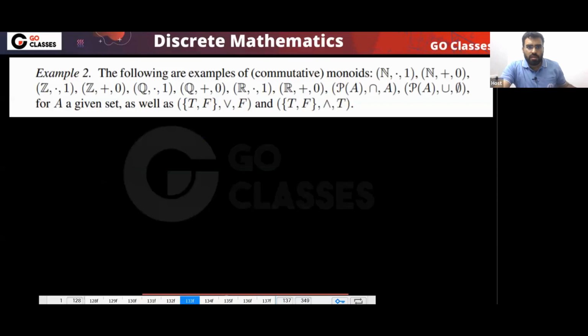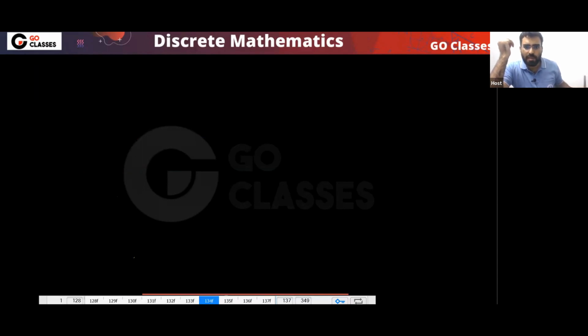Now, let's see this one. The following are examples of commutative monoid. You can notice, for example, this is the example of commutative monoid. N comma multiplication comma 1. What does this mean? Can anyone tell me what this actually means here? Because remember, monoid has identity element. Monoid basically means identity element. You should have identity element, right?